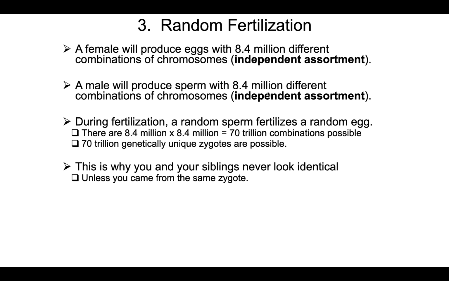So when one of those random sperm fertilizes one of those random eggs, the possible combinations of zygotes are 8.4 million times 8.4 million, equals 70 trillion combinations possible. So a man and a woman have 70 trillion possible genetically unique offspring. This is why you and your siblings never look identical, unless you're an identical twin, of course.